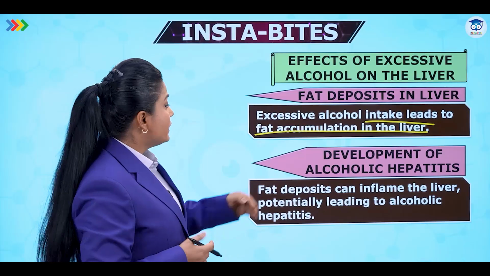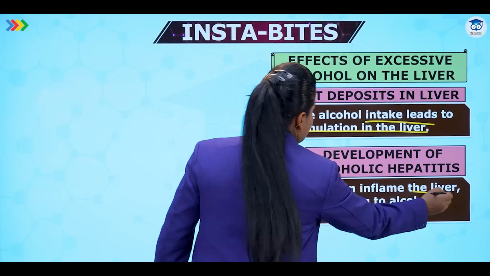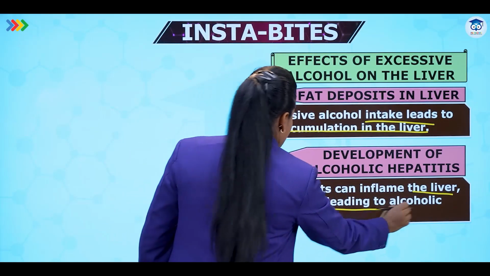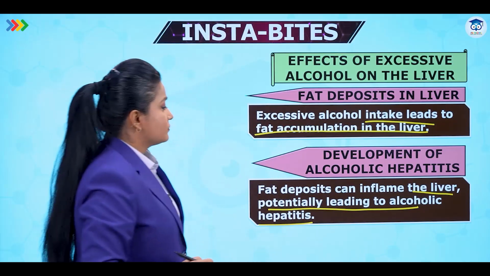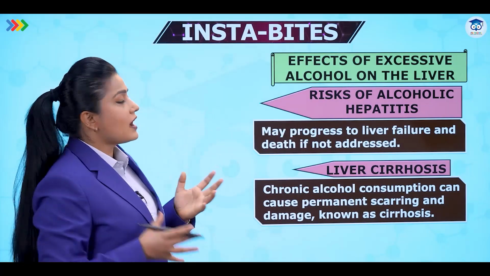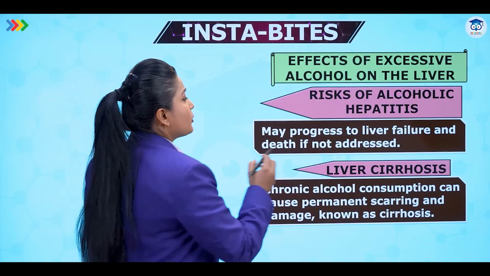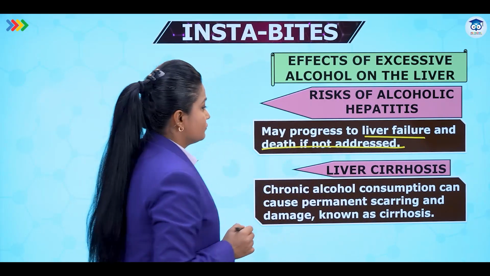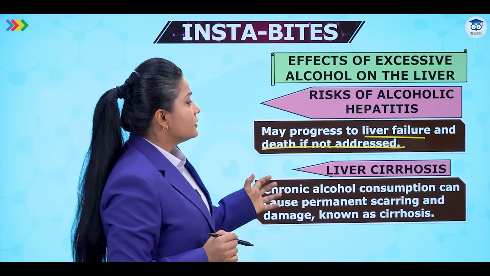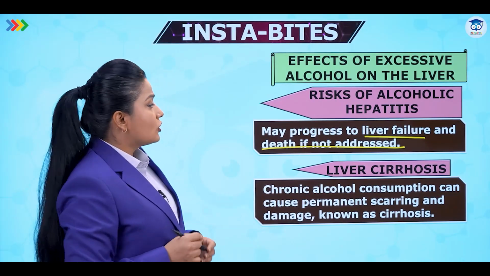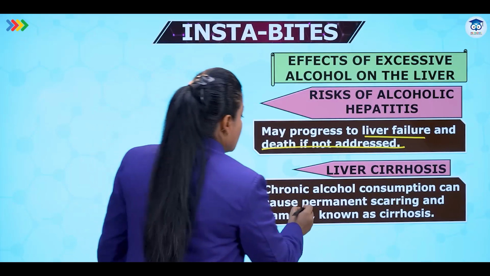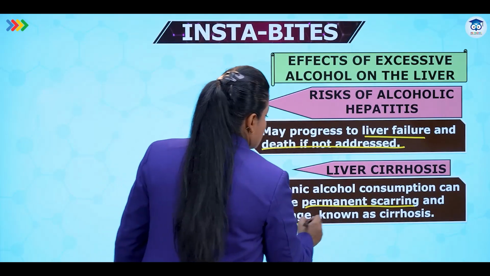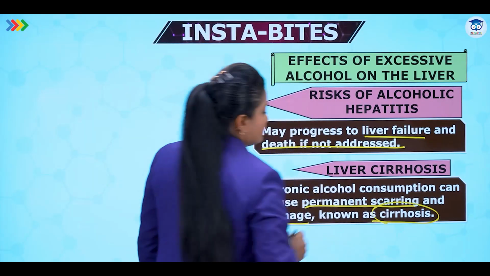We see that fat deposits can inflame the liver, potentially leading to alcoholic hepatitis. So what is the risk of alcoholic hepatitis? It may progress to liver failure and death if not addressed. Next thing is liver cirrhosis. Chronic alcohol consumption can cause permanent scarring and damage, which is known as cirrhosis.